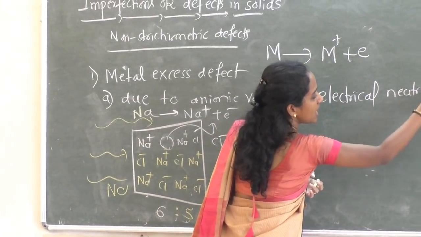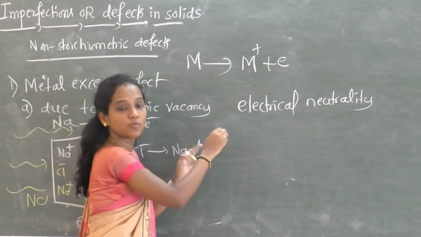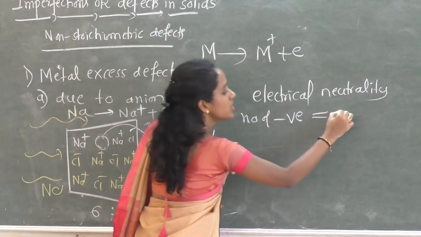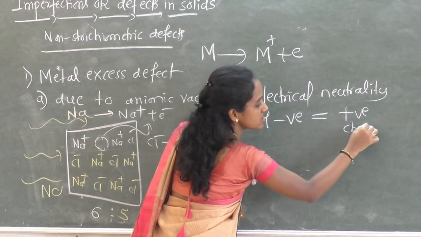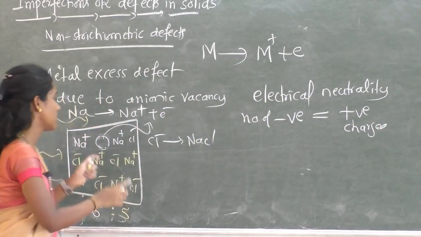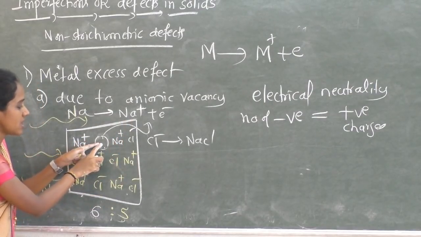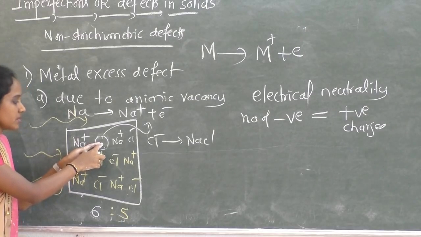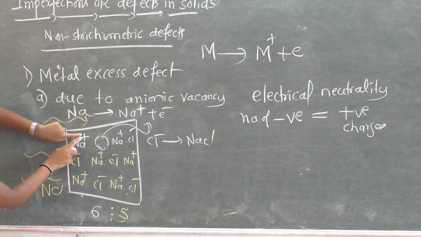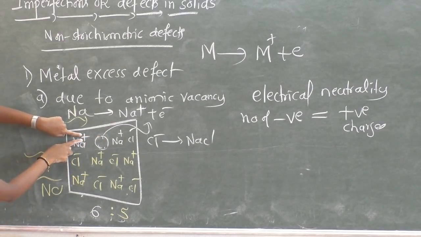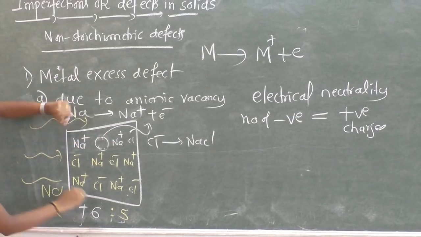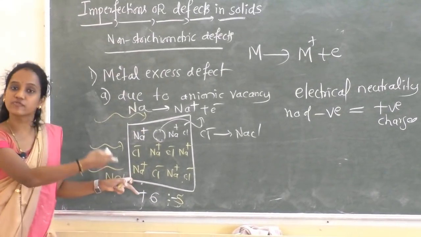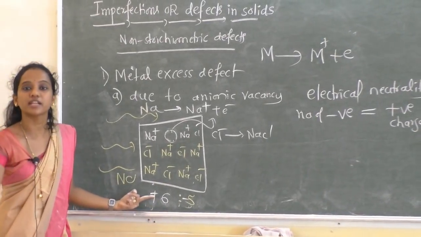Electrical neutrality. What is this? The total number of negative charges must be equal to the total number of positive charges. Now there is a vacancy, one chloride ion is missing. If you observe the positive charges, there are 6 Na plus ions, so 6 positive charges. What about Cl minus? Only 5, that means minus 5 charges. So electrical neutrality is not maintained.